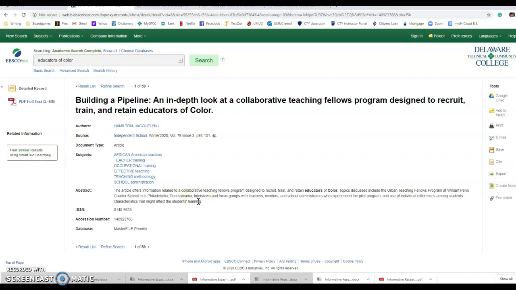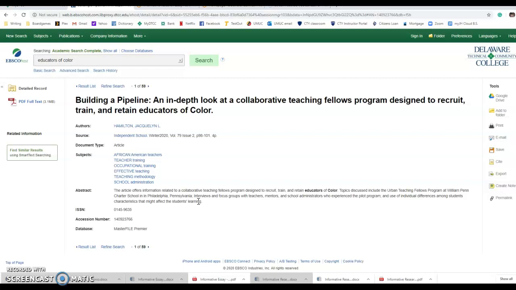The article offers information related to a collaborative teaching fellows program designed to recruit, train, and retain educators of color. Topics discussed include the Urban Teaching Fellows Program at William Penn Charter School in Philadelphia, Pennsylvania. Hey, local interest. Interviews and focus groups with teachers, mentors, and school administrators who experience the pilot program, and use of individual differences among students' characteristics that might affect the students' learning.